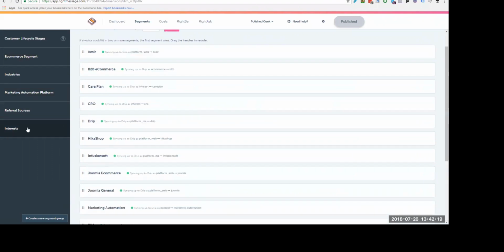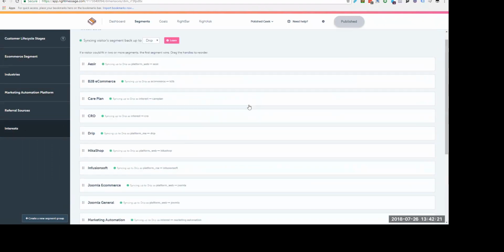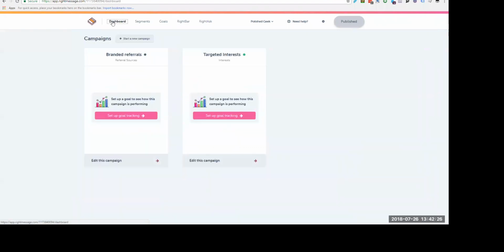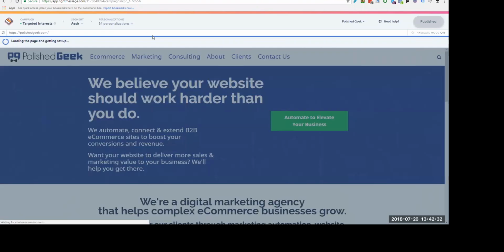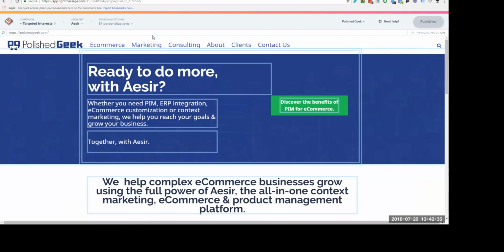So then you're like, okay, well, that's good. So then what do you do with it? So if I go over to the dashboard, there is this campaign that I set up. So you set up these segments, you tell it how to know what the segment is. And then you see how this says segment ASEER?